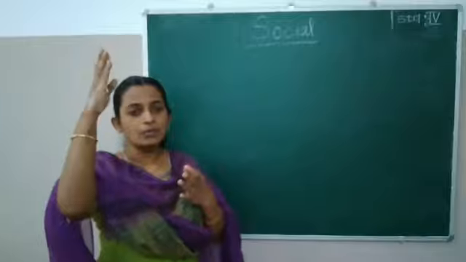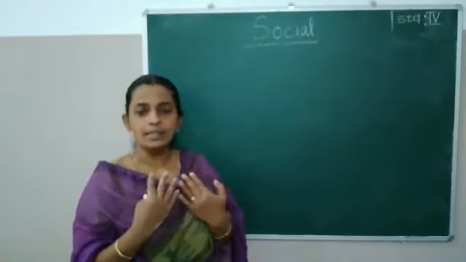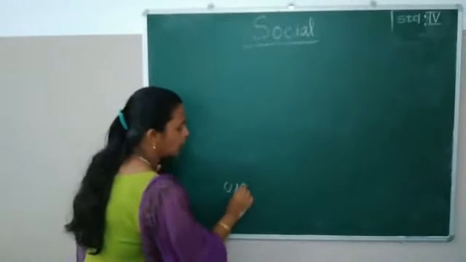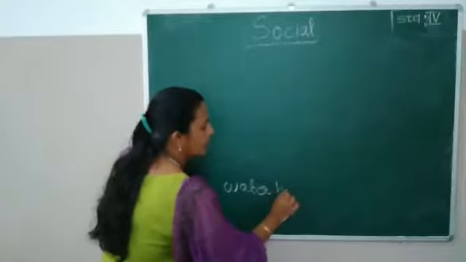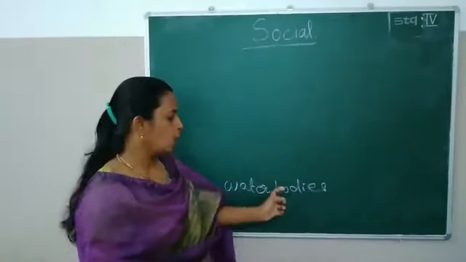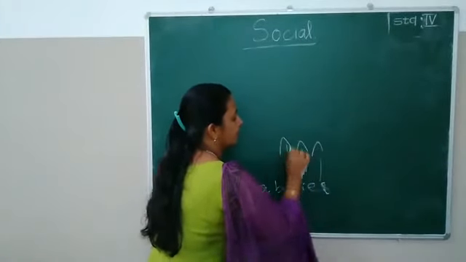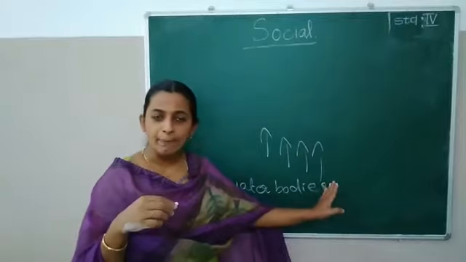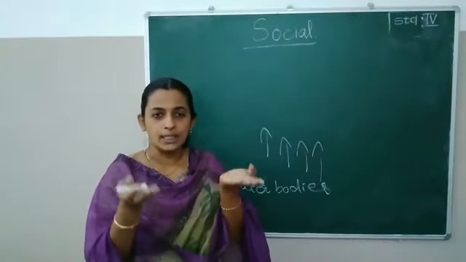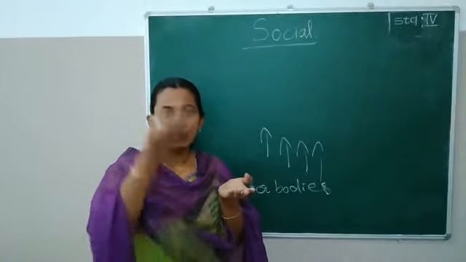And who gave heat and light for us? Yes, our sun. And the water from water bodies, anything we can take, river, pond or anything, is evaporating. Why is it evaporating? What is meant by evaporation? Yes, while we are boiling water, you can see the water vapor going up.